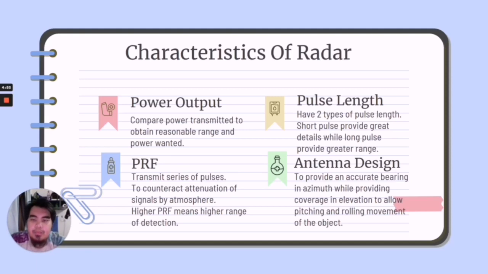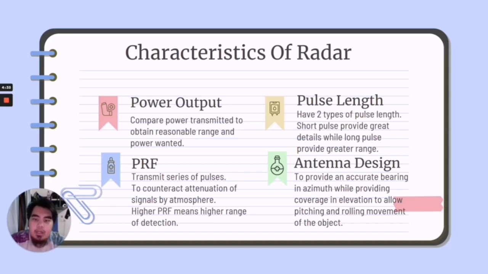I will present the characteristics of radar. First is power output. Power output is to compare power transmitted to obtain reasonable range and power wanted of the object. Second is pulse length. There are two types of pulse, short pulse and long pulse. Short pulse provides greater detail while long pulse provides greater range.